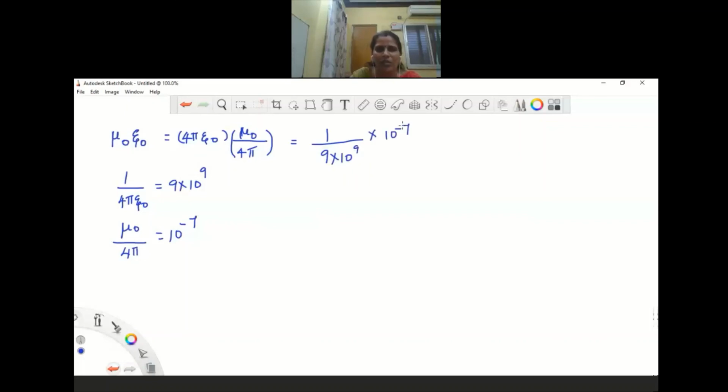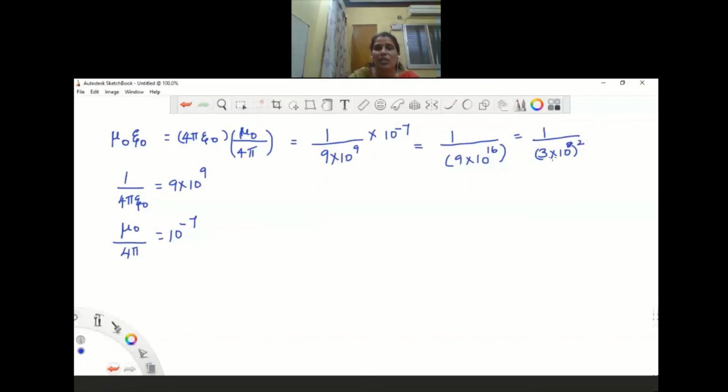You bring the 10 power minus 7 to the denominator, so you get 10 power 16. Can you write this as 1 divided by 3 into 10 power 8, the whole square?